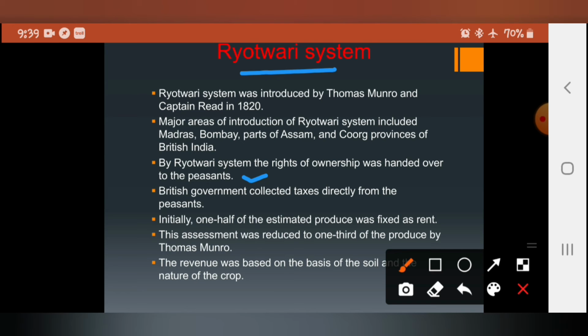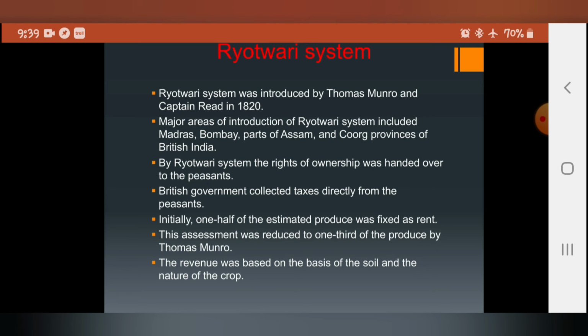Initially, one half of the estimated produce was fixed as rent. So one half of the estimated produce, of what they are producing, was fixed as what? Rent for the land. This assessment was reduced to one third of the produce by Thomas Munro. So earlier it was one half and later he changed it to one third.